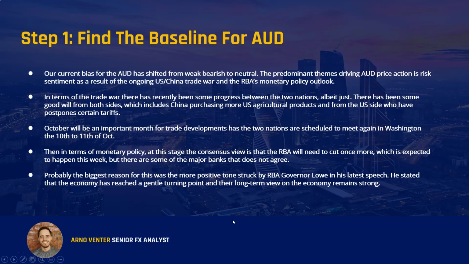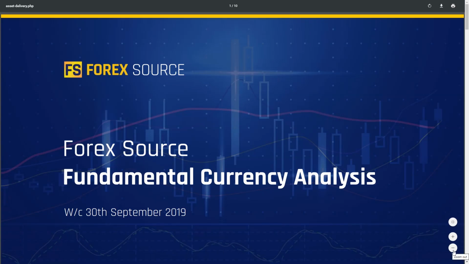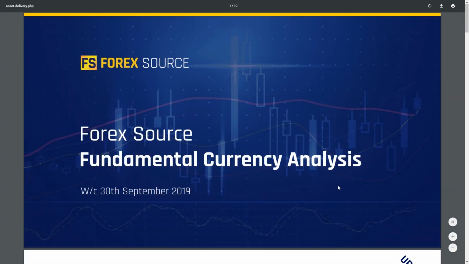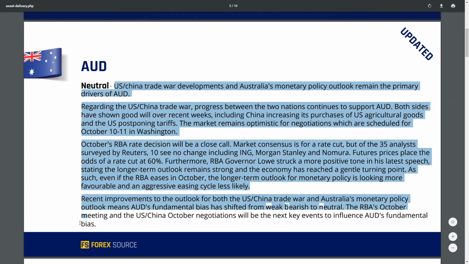Alright guys, so step one of our analysis process is finding the baseline for the currency in question. That is the Australian dollar. Now we're going to follow the same process like we do every week. We'll go to our Forex Source trading terminal and within the currency research tab, we can find the major currencies fundamental drivers report. This report is just a detailed analysis and bias for each of the major currencies. This gets updated every single week and it gives us the bias as well as the fundamental reasoning around that bias for each of the major currencies.